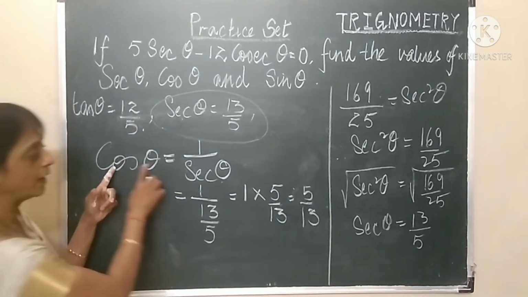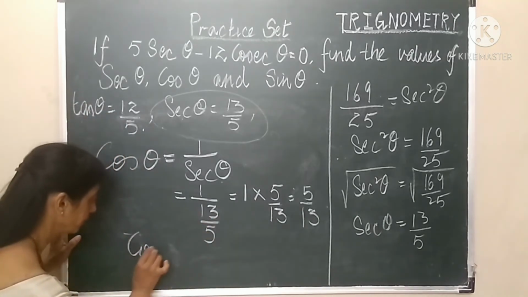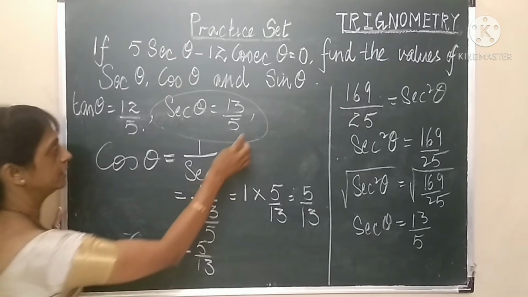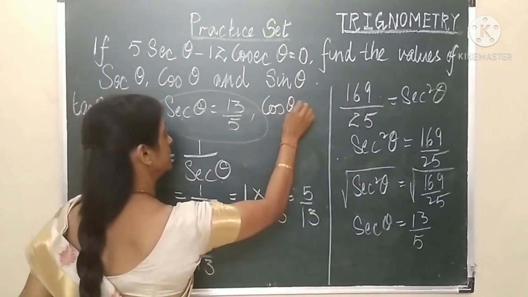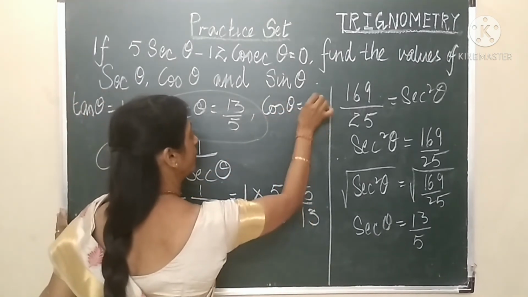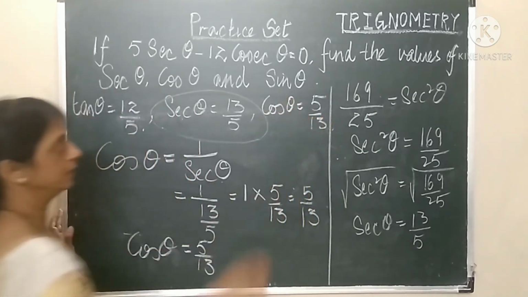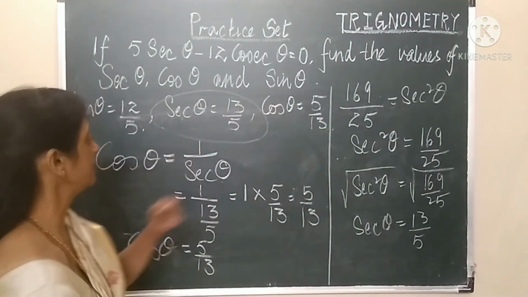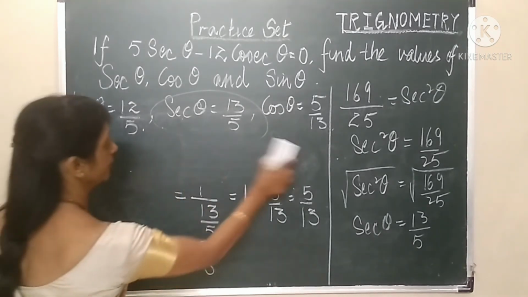So therefore, the value of cos theta is equal to 5 upon 13. Let's pen it down. So cos theta is 5 upon 13. Now we are just left to find out the value of sin theta.